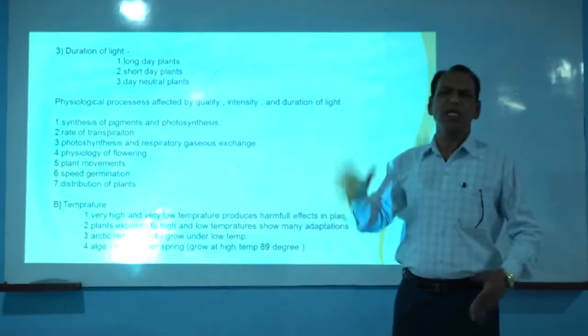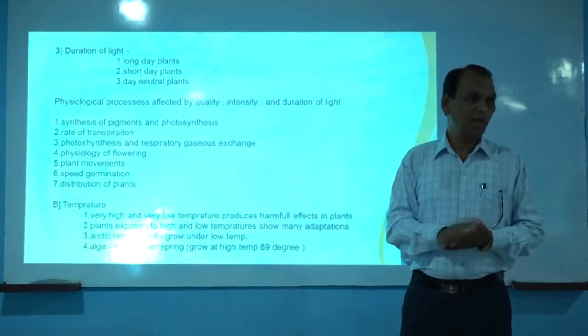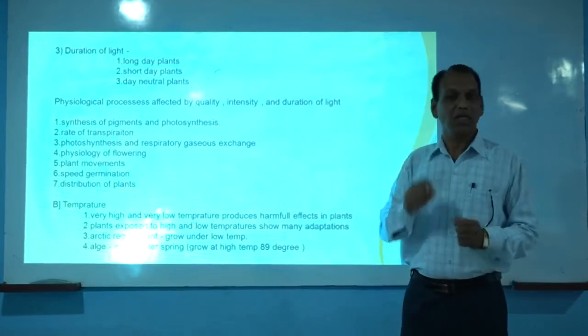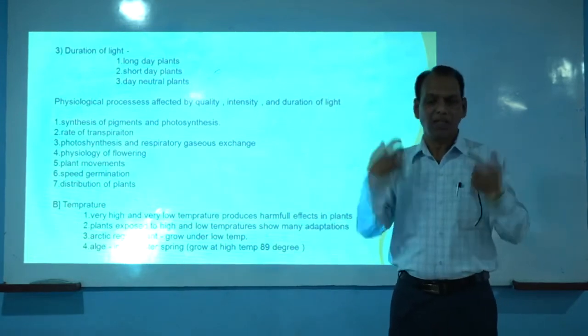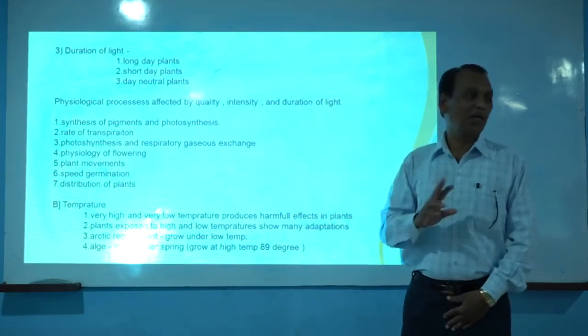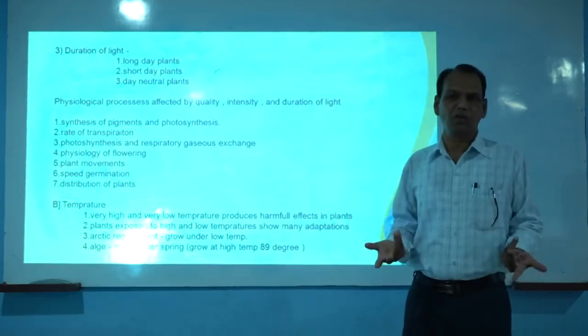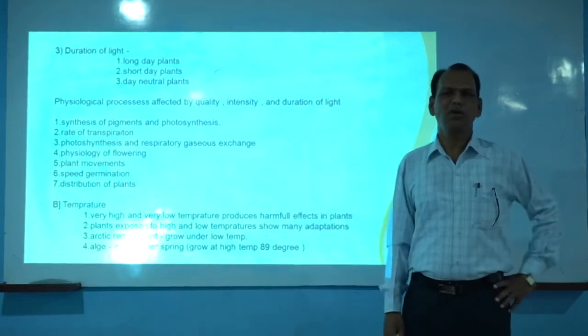Beyond this limit, enzymatic activity stops. That means temperature shows its effect on metabolic activity indirectly by controlling the enzymatic activities in plants, including human beings. If our body temperature rises, our metabolism also gets disturbed.